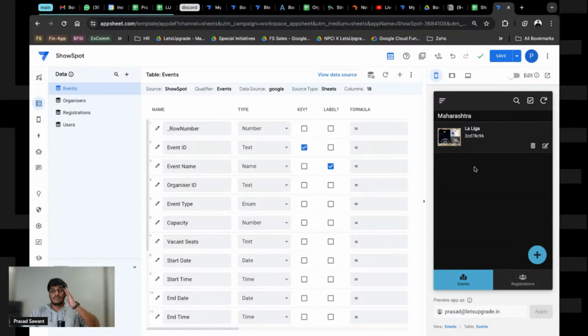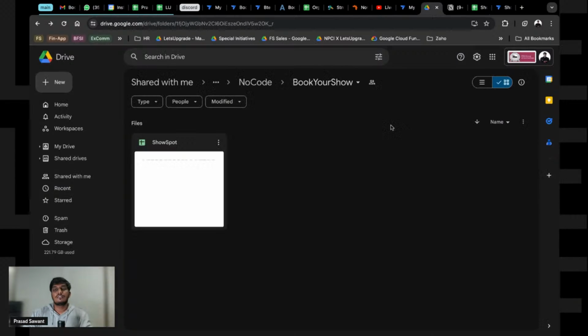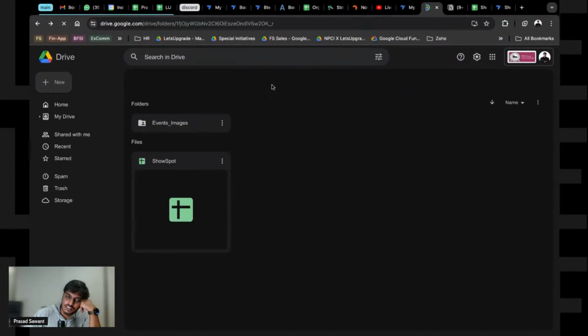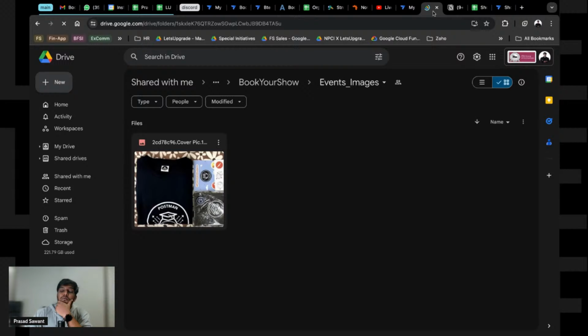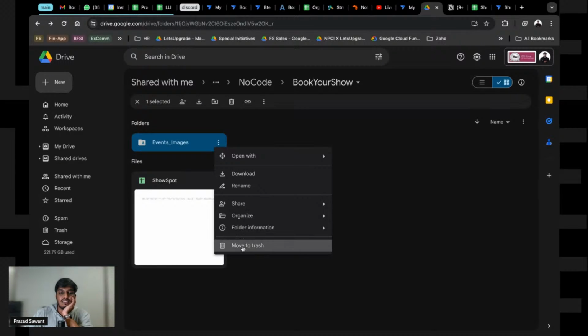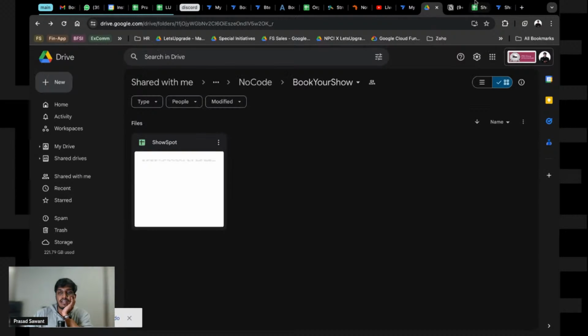But again, as I mentioned, now see where this image has been saved. If I go in the app and try to refresh, this is a folder that it has created. Now all the images will go here, but this is not what I want, right? I do not want this to happen. I want to specify my folder structure for images, right? So what we will do is we will come back here. I am going to basically delete this, move to trash.